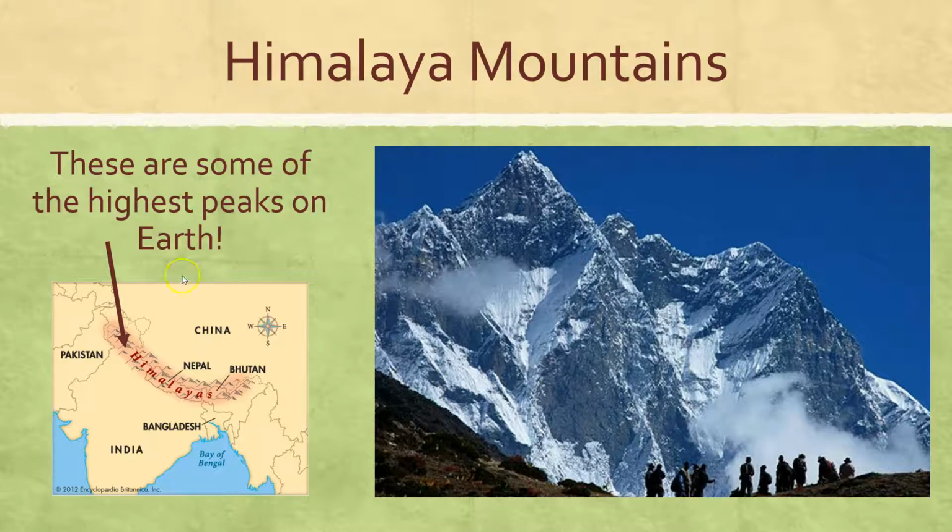But you can look here on the map, and you can see that the Himalaya Mountains run through many different countries, parts of Nepal and Pakistan. They're down just below China. Some of them are even in parts of India. So the three geographic features that you need to know in Asia are the Huanghe River, the Gobi Desert, the largest cold desert in the world, and the Himalaya Mountains, which have some of the highest peaks on Earth, including Mount Everest.